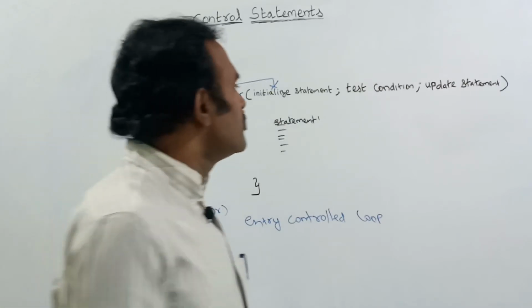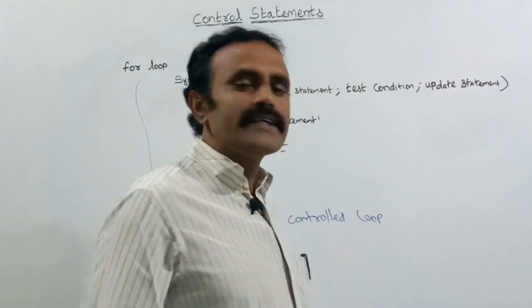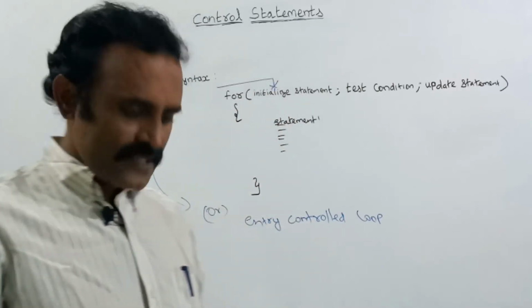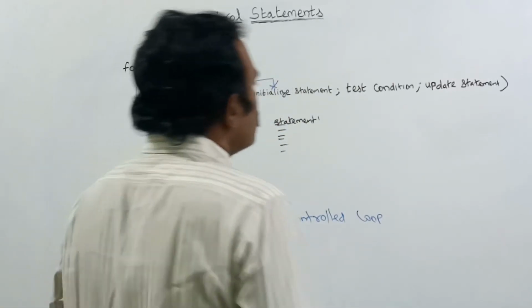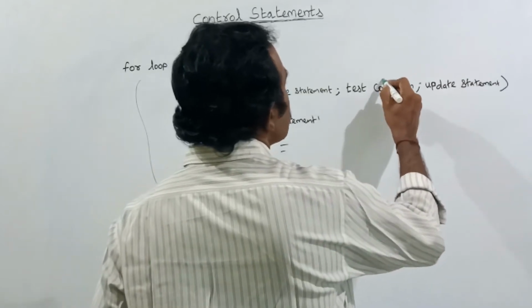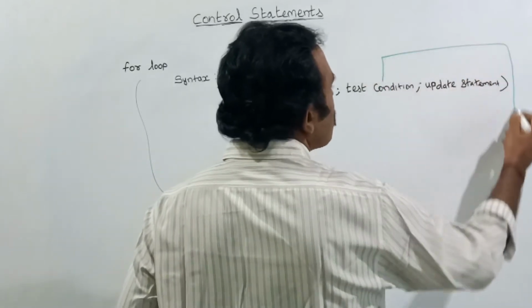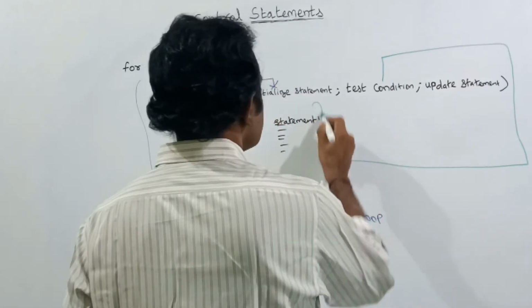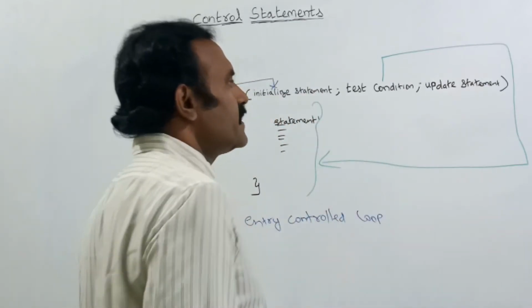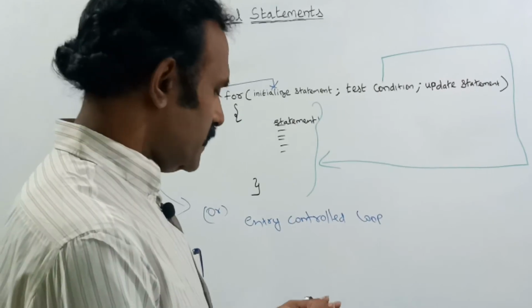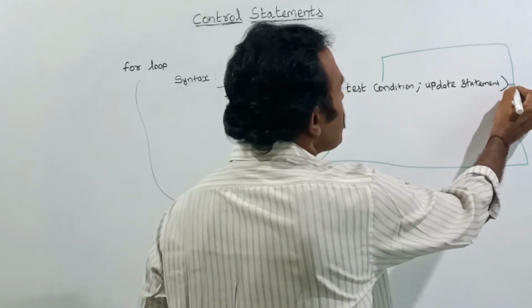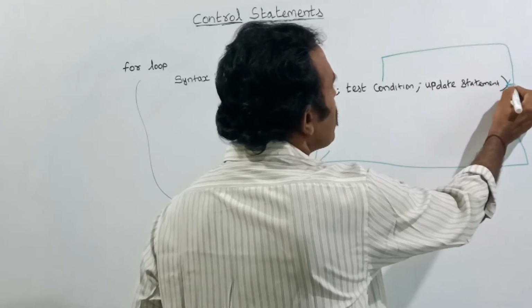After that, the test condition checks the condition. If the condition is true, then it will come inside the body of the loop, and next it will execute the update statement, that is the increment or decrement.